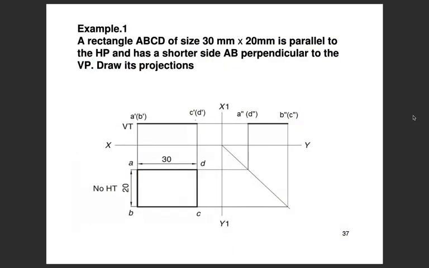So here is an example which you can do. A rectangle ABCD of size 30 mm by 20 mm is parallel to the horizontal plane and has its shortest side AB perpendicular to the VP. Now draw its projections. You first construct the rectangle, then you take the projections and draw the parallel line.